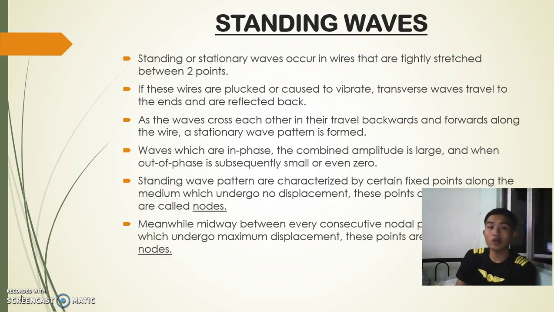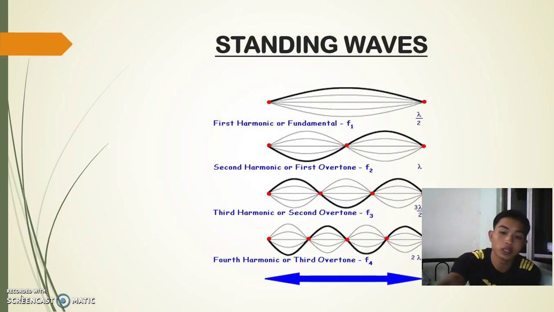Standing wave. Standing or stationary wave occurs in wire that is tightly stretched between 2 points. Standing wave patterns are characterized by certain fixed points along the medium which undergo no displacement. These points of no displacement are called nodes. Meanwhile, midway between every consecutive nodal point are points which undergo maximum displacement. These points are called antinodes.